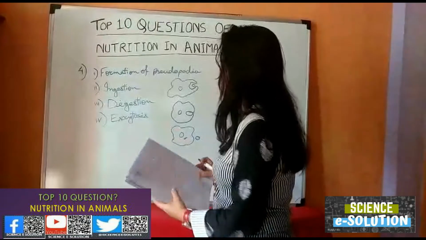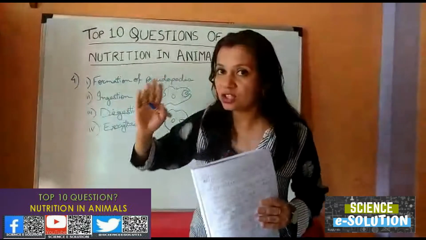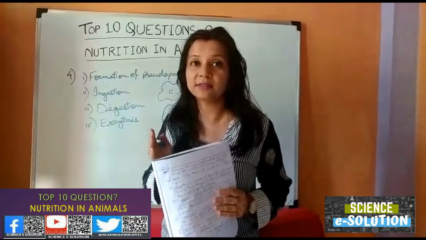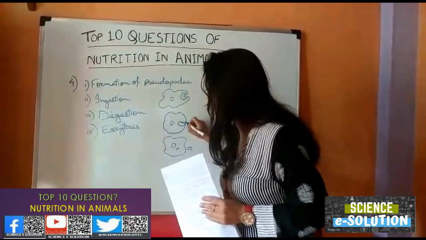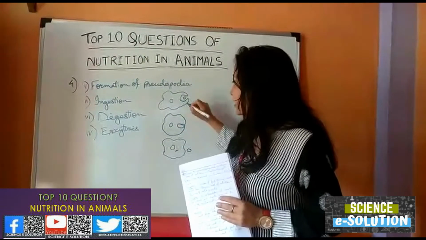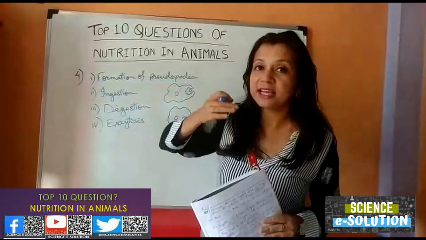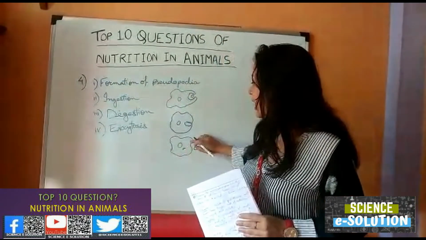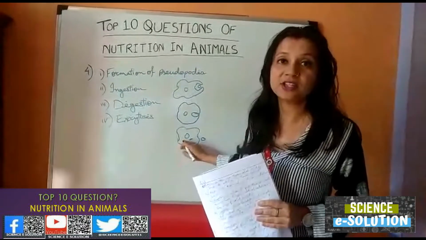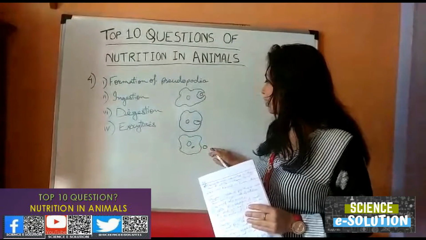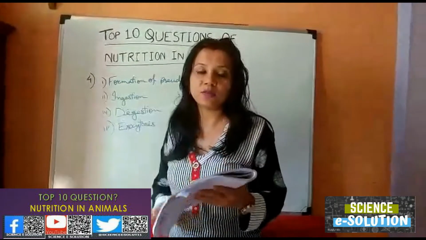So this is the mode of nutrition in amoeba in 4 steps. First is formation of pseudopodia, that is, extension of its false feet whenever it comes in contact with any food particle. The second is that the false feet get connected and the food vacuole gets inside, that is ingestion, taking in. Then the third is digestion. The food taken in is digested with the help of digestive enzymes, and whatever is digested is absorbed inside the cells, and the undigested waste material comes out in the form of a food vacuole again, and that process is called exocytosis. So this is the mode of nutrition in amoeba.